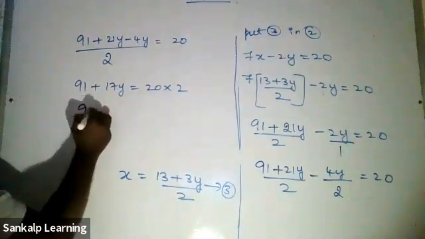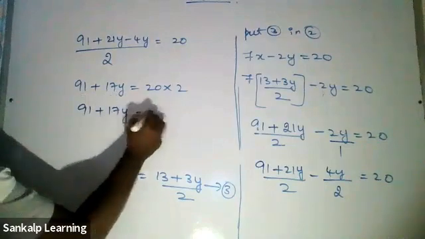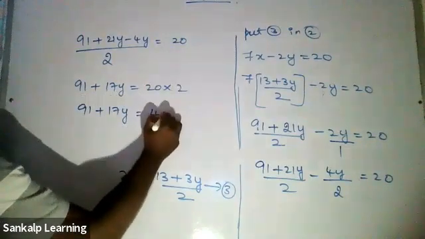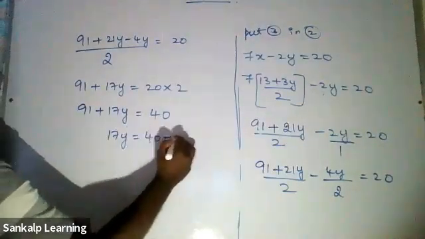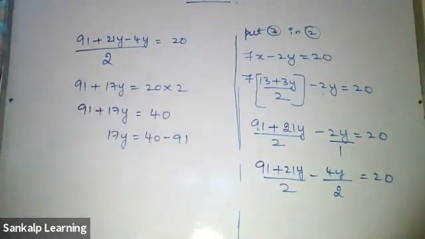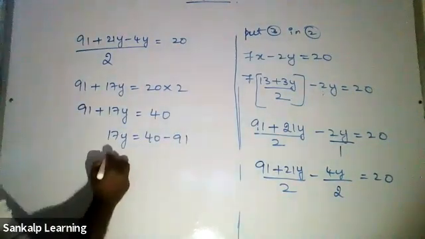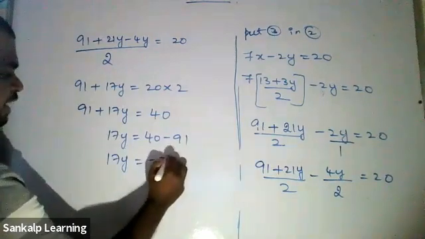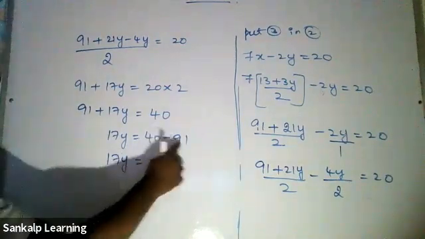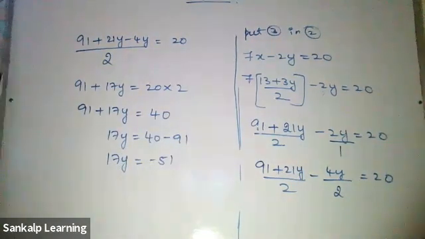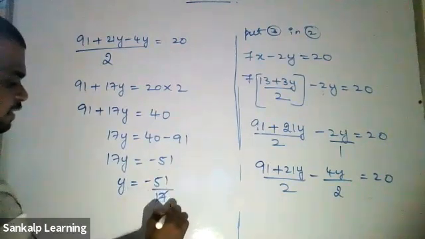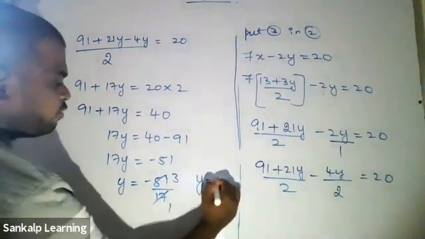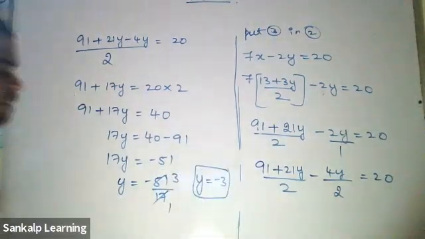So 91 plus 17y equals, what is 20 twos are? 40. Isn't it? Therefore, 17y equals 40 minus 91. Plus 91 to the other side will become minus 91. 17y equals minus 51. I'm just doing 40 minus 91, which is minus 51. Therefore, y is equal to what? Minus 51 by 17. 17 ones are 17, 17 threes are 51. Therefore, the y value is minus 3.